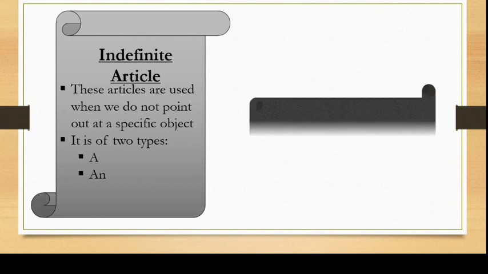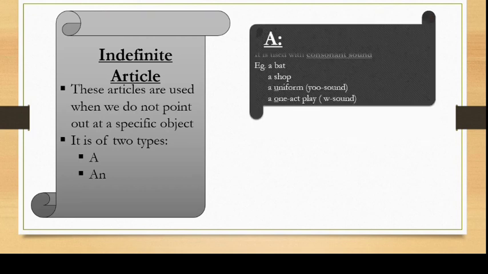First, we'll see how to use a. It is used with consonant sound. When the word is beginning with a consonant sound, then we use a. For example, a bat, a shop, a uniform, a one-act play. See here the sound is of W. Although initial letter is not consonant, but the sound is of consonant, so we use a. So it is very important to remember that we do not have to check the opening letter. We have to see the sound of the word.